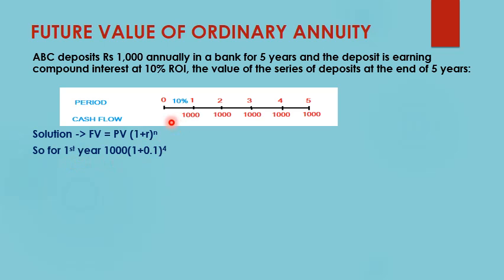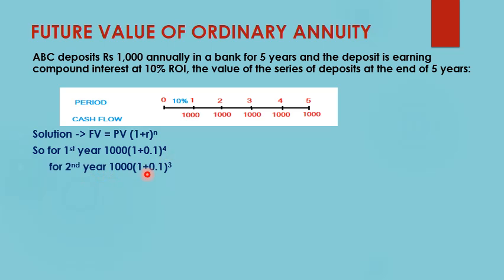So for the first year, at the end of the first year, how do we calculate the future value? Let us assume this is the present value, that is, 1000 is invested. So we take present value as 1000 and 1 plus r, where r is 10%, so 0.1, raised to the power 4. Why did we take raised to the power 4? Since the investment is done at the end of the first period, how many years was the investment deposited? It was 1 year, 2 years, 3 years, and 4 years. That is, when the investment was made at the end of the first year, there were 4 more years left when the investment was withdrawn. That is why we used raised to the power 4.